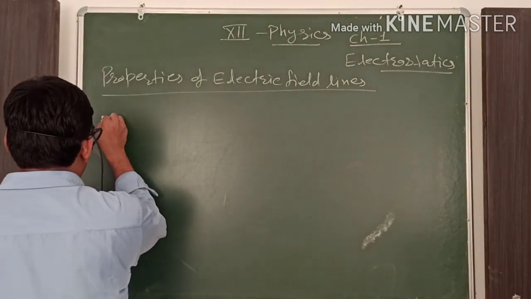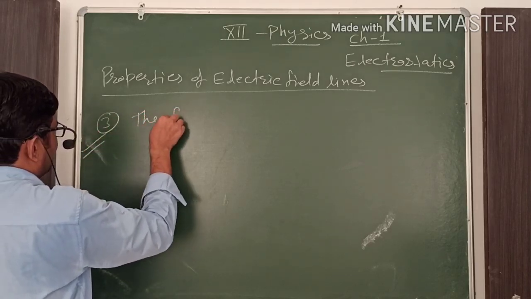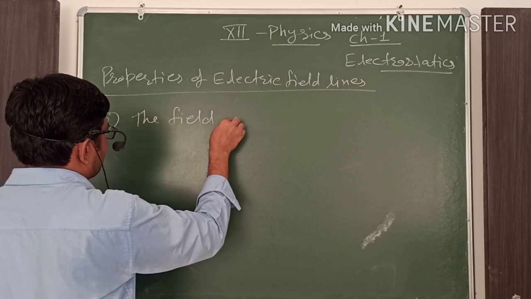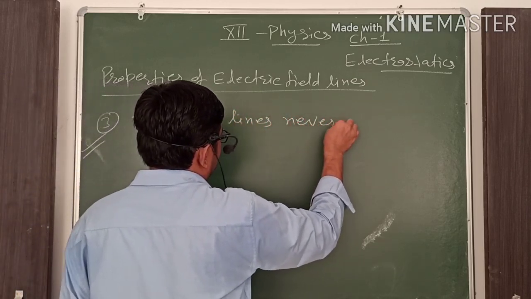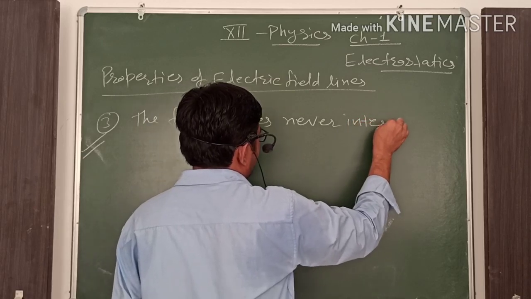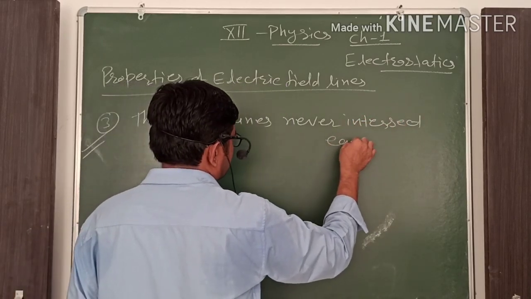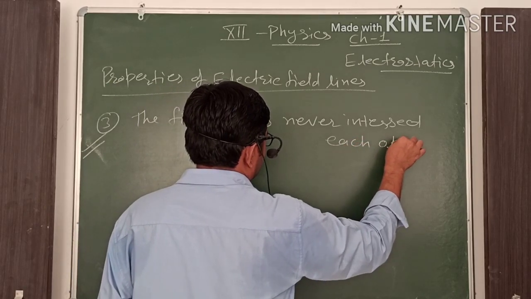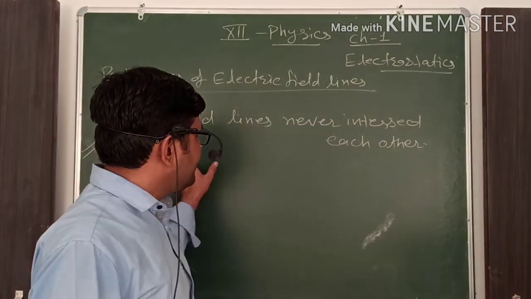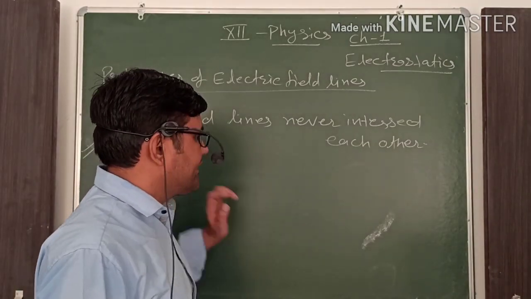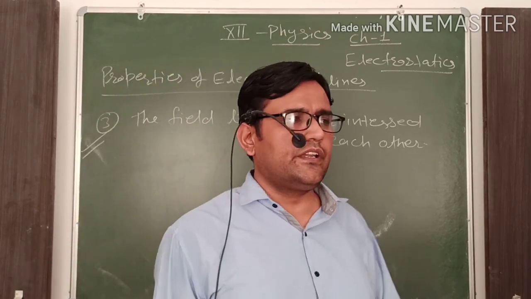The third property is important: the field lines never intersect each other. It is a property, but the question is also asked directly in the same manner. Why do electric field lines never intersect each other?